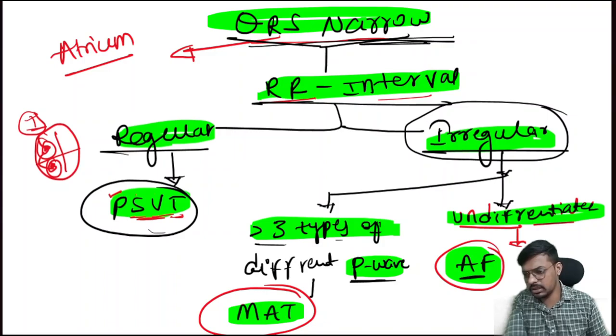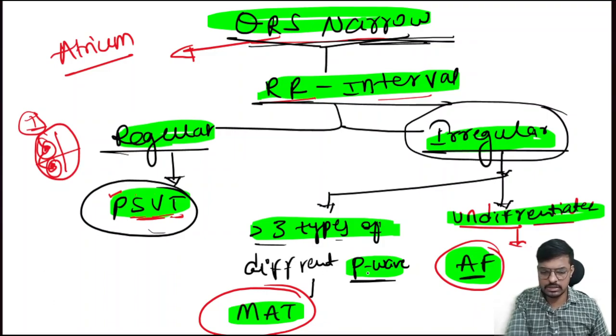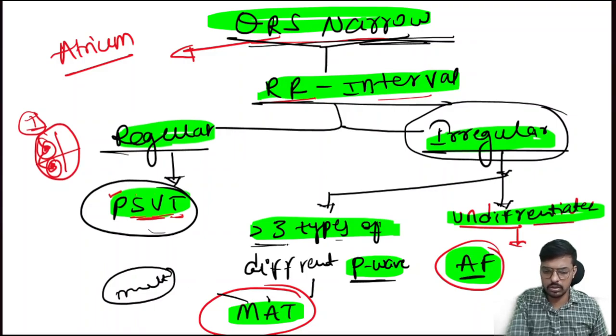As I told you, in the normal ECG the P wave is generated because of atrial contraction. So the problem is in the atrium only. More than three types of P wave means it's multifocal. Multi means more than one, so we can say more than three. Different types of P wave generating means there is a multifocal atrial tachycardia.